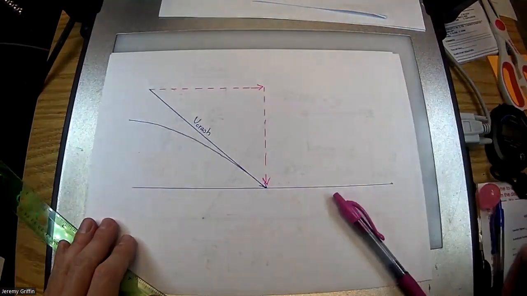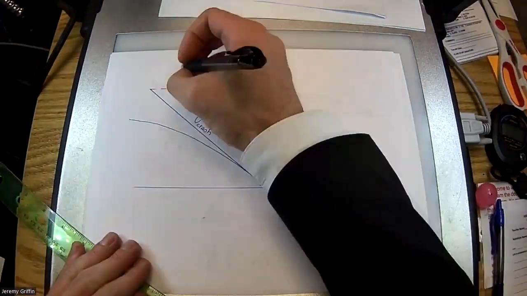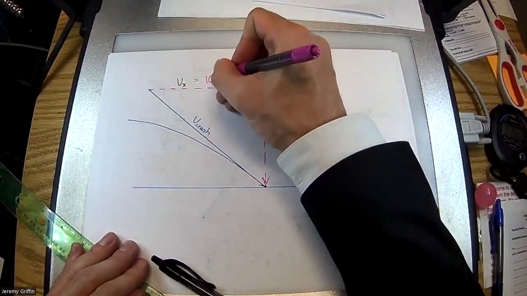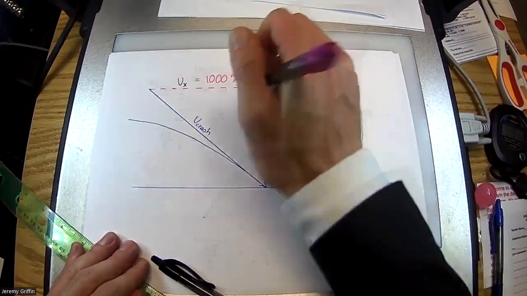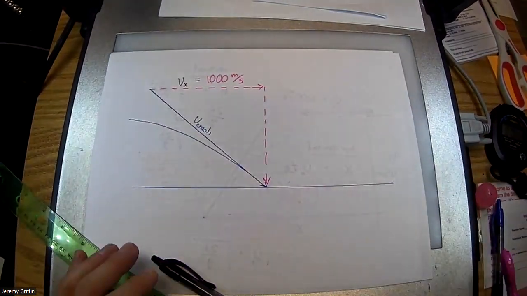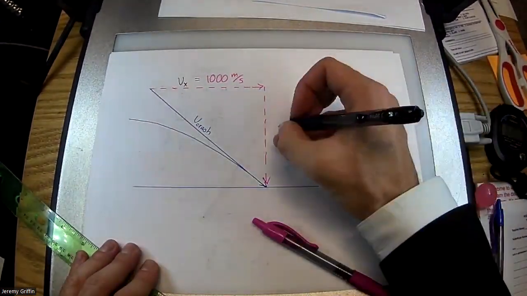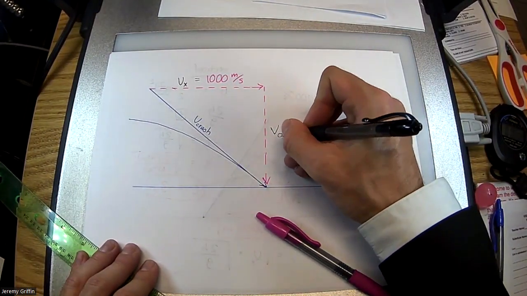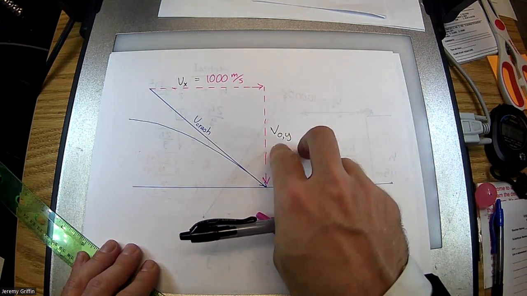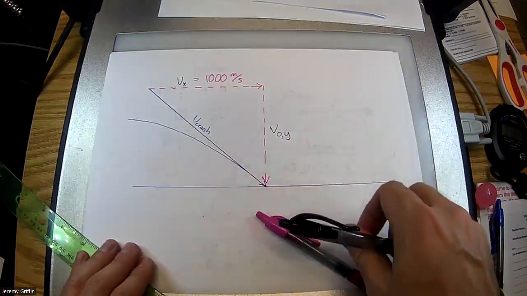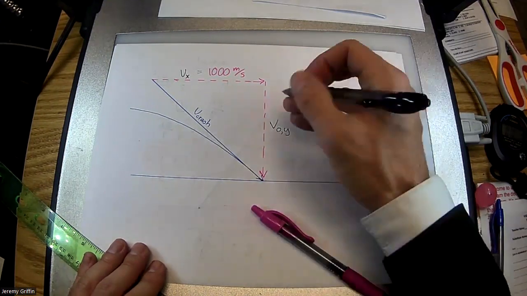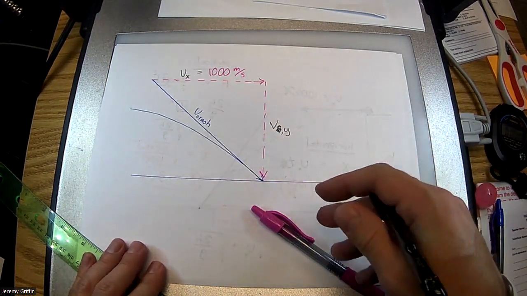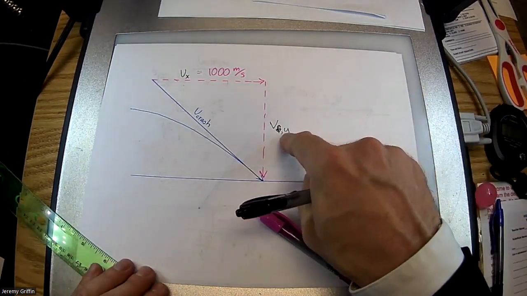Now the v sub x. We know what that is. That was given as 1,000 meters per second. That doesn't change all the way across the field. Now the y direction is a little trickier. I can't just call this v sub y. I call it v initial in the y direction, or sometimes you see vy initial. Sorry, not initial. What am I doing? Final. The initial in the y direction would have just been 0, but the final in the y direction...